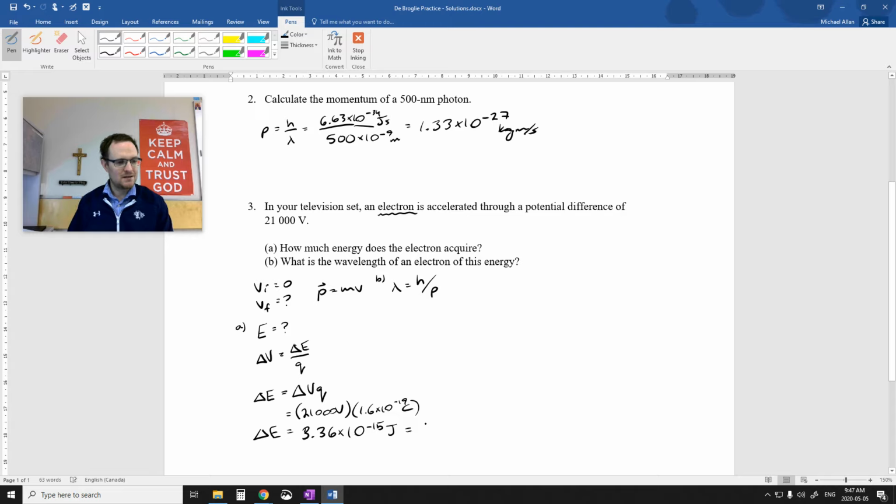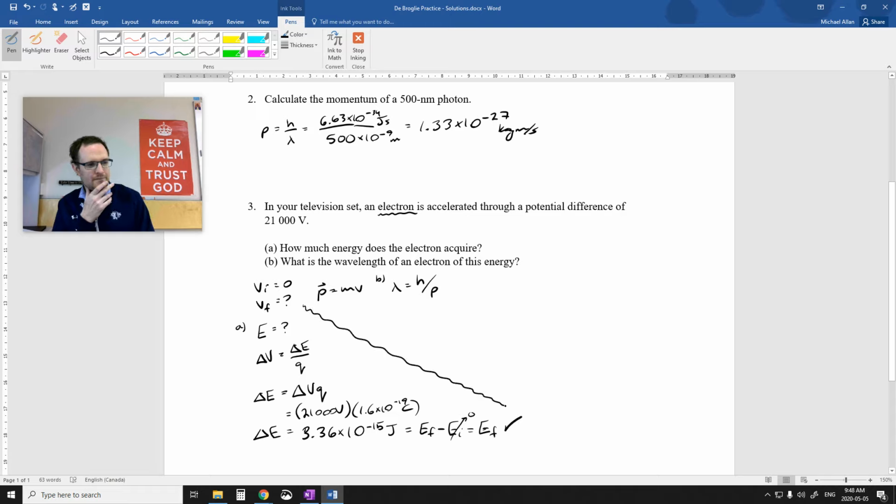Because this is going to be final minus initial, and initial is 0, this is my final kinetic energy. Now I'm going to use that final kinetic energy in part B. So that's all part A.